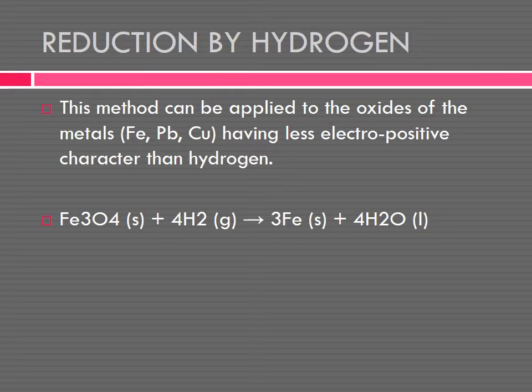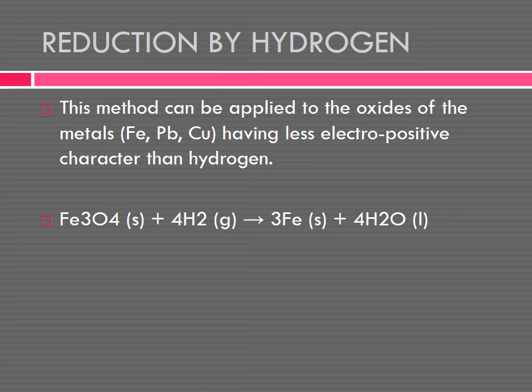See here an example: Fe3O4 plus 4H2. Here hydrogen is used as a reducing agent. So reduction by hydrogen means hydrogen is used as the reducing agent, and reduction by carbon means reduction is done by carbon. We are taking a metal oxide. What is a metal oxide? Fe is a metal, and O4 or O3 or O2 is oxygen.